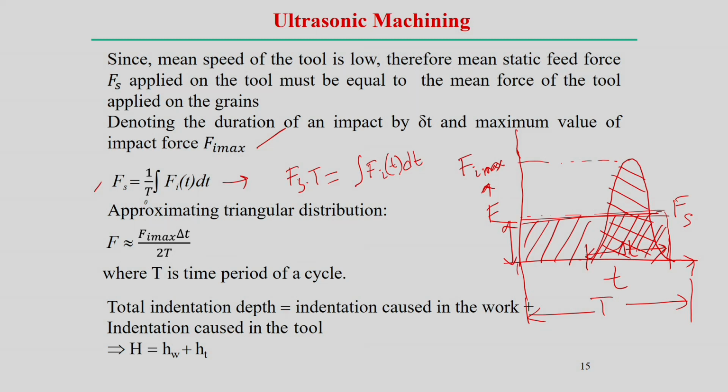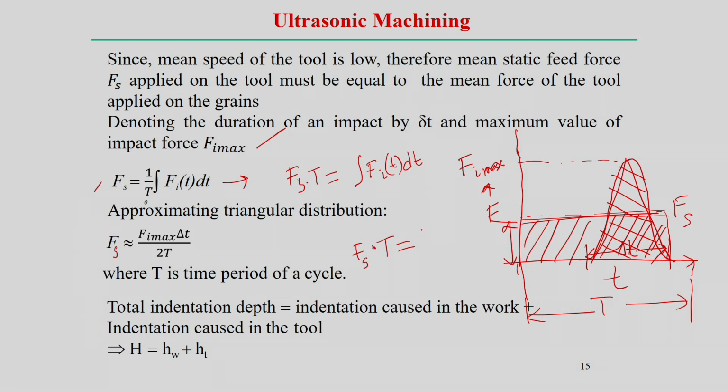Now, if we want to integrate this, we should know the actual shape of the curve. But if we assume an approximation that the shape is triangular, then we can say F_s is approximately this. So, in these cases the average force is averaged over the total cycle time t. The average force is simply the representation of this over the cycle time, the constant force that exists, which is equal to this if this is a triangle.